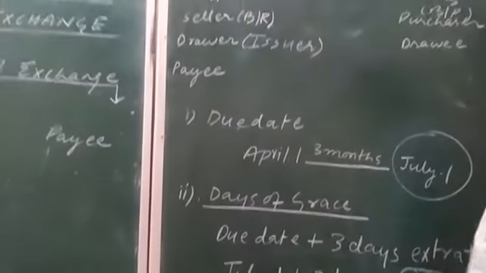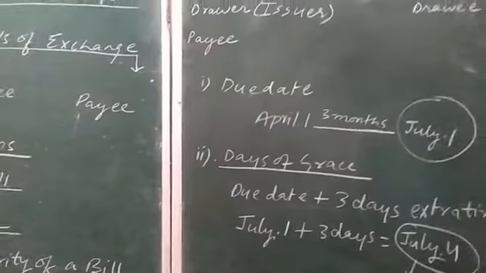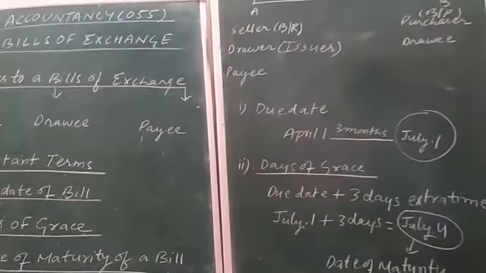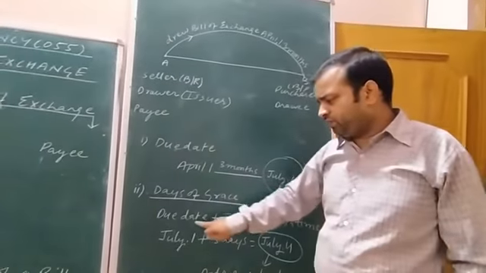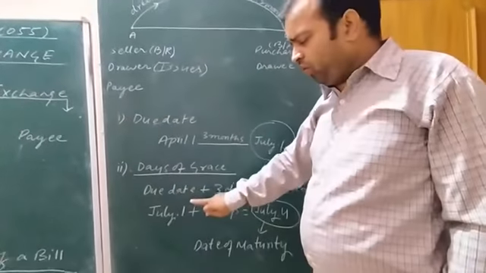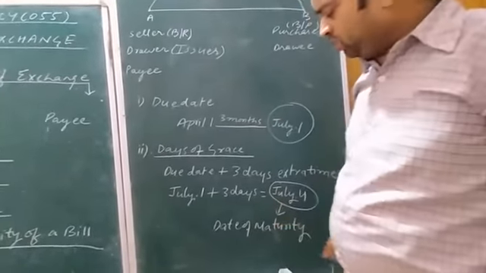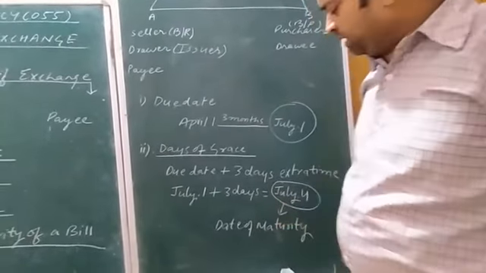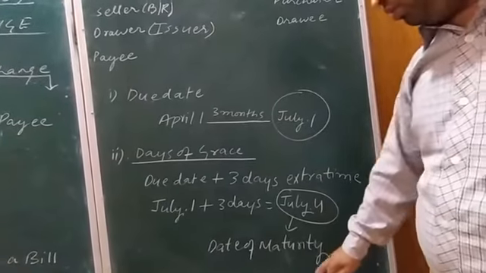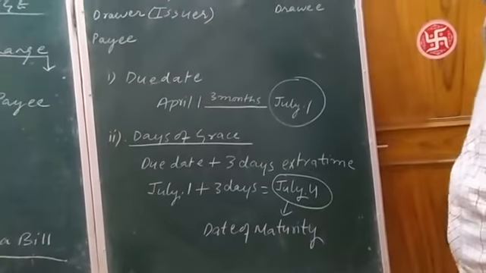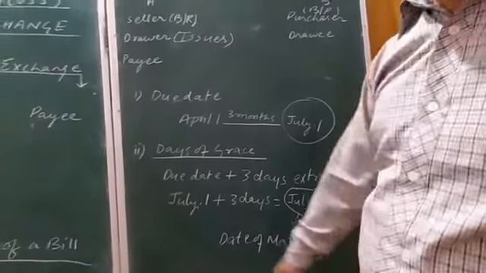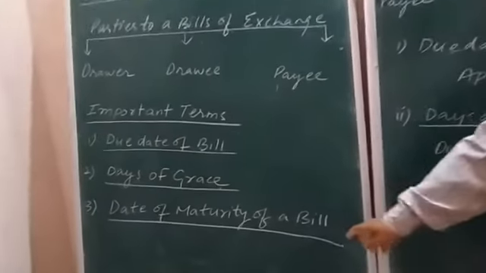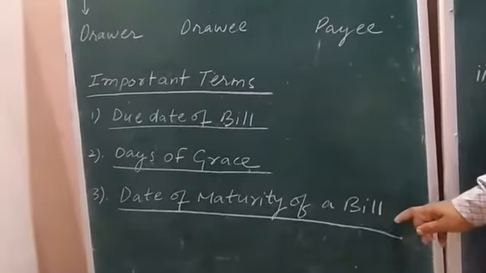So after adding the days of grace with the due date, whatever date we will be getting, that is July 4. This date will be known by the name of date of maturity, and it is the third term which was to be explained to you. Date of maturity of a bill.